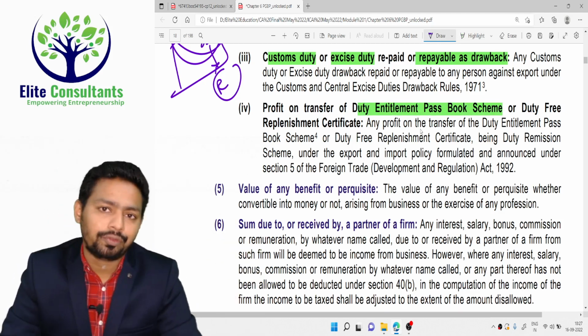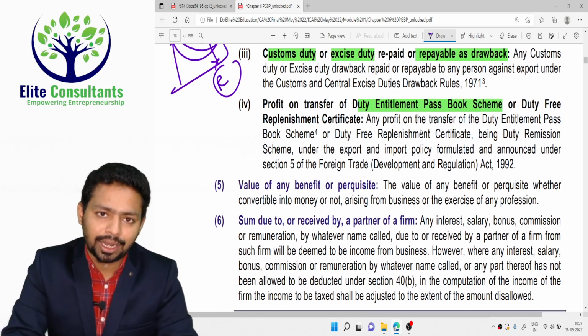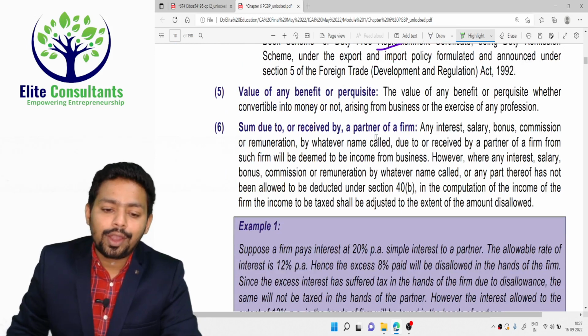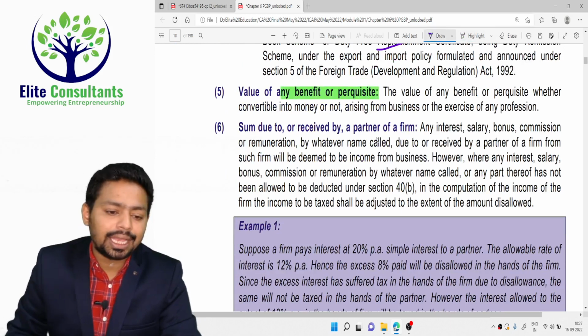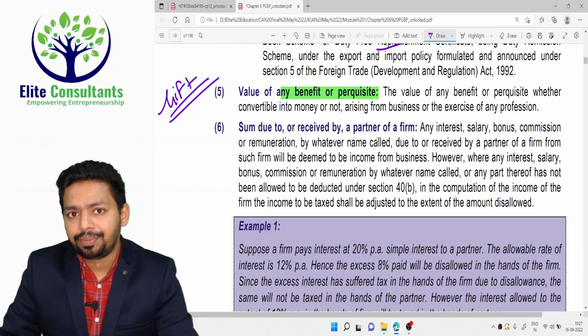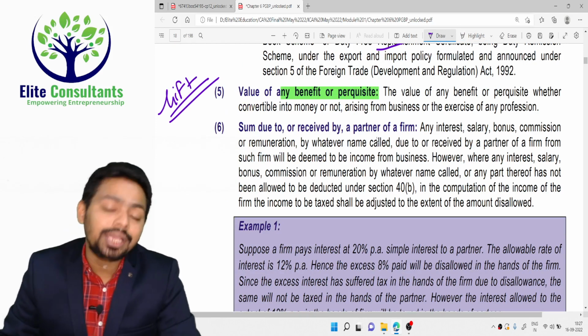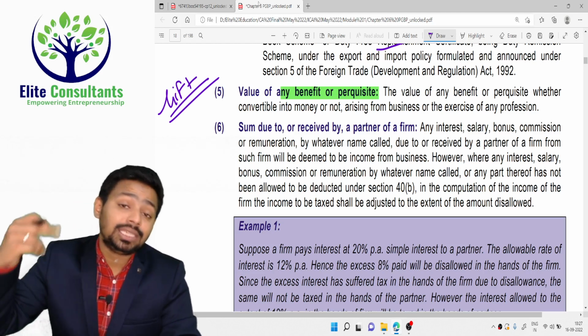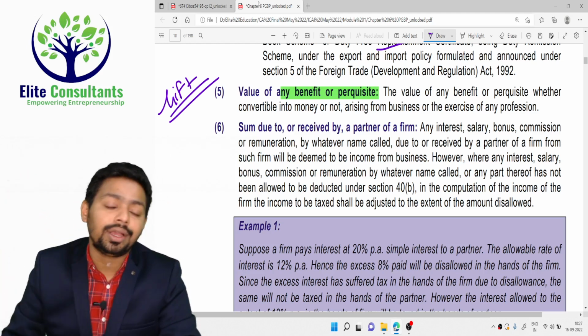You will make some money out of it. That money should also be taxable under PGBP. Okay, next, value of any benefit or perquisite is like a gift. Okay, if your customers are giving you any gift, that gift is taxable. Usually in income tax, gift up to 50,000 is not taxable, but that is in IFOS chapter, not under PGBP chapter.